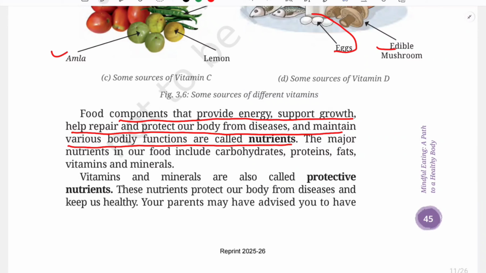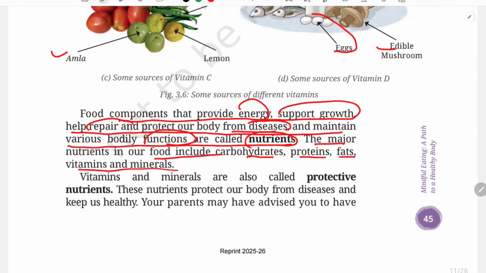So these food components all together provide energy in our body, they support the growth of our body, and also help repair and protect our body from various diseases, maintaining our bodily functions also, okay. It helps us do our daily activities. These are called nutrients, okay, nutrients. So the major nutrients in our food include carbohydrates, protein, fats, vitamins and minerals.